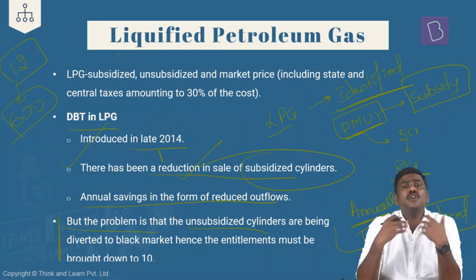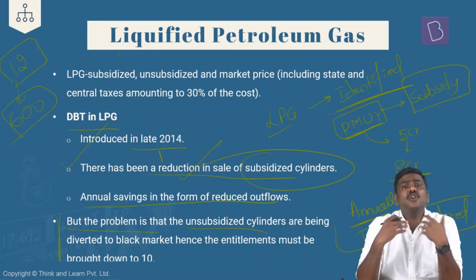But because I'm able to get 12 cylinders, and please understand, as per various surveys, a household with 5 members in India annually will require somewhere around 6 to 7 cylinders, not more than that. And because I'm able to get 12 cylinders at subsidized prices, I will use the remaining 5 cylinders in my commercial establishment. Do you think this is also misuse of the DBT? Definitely yes. So the argument here is that the subsidized cylinders provided are very, very high. That creates a certain loophole in the system wherein the additional subsidized cylinders can be diverted, can be black marketed again.